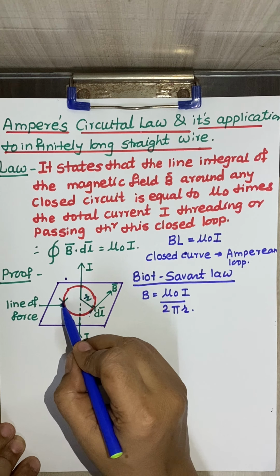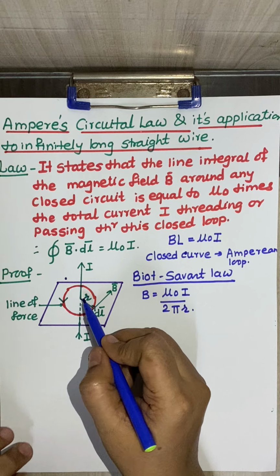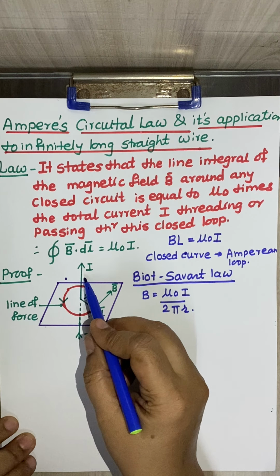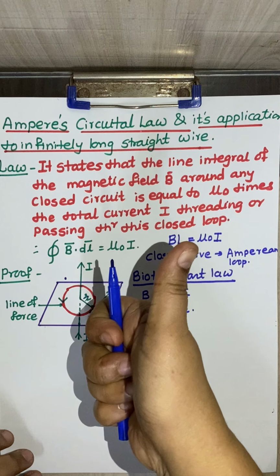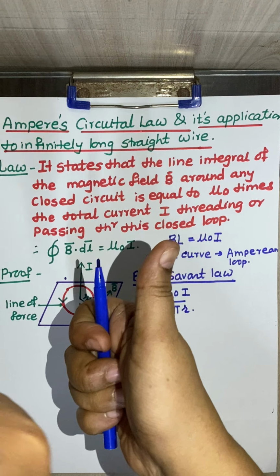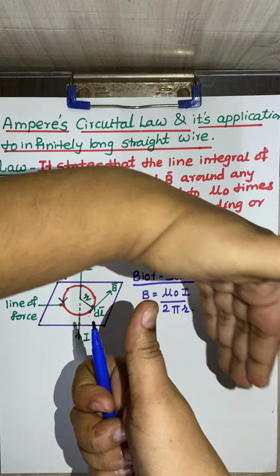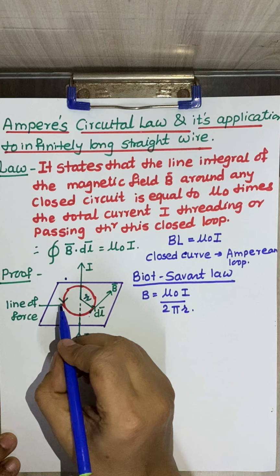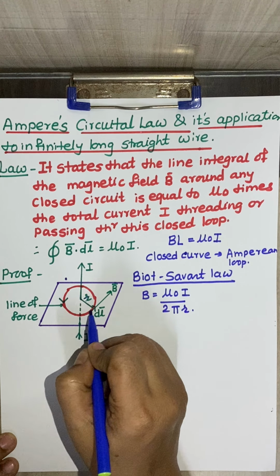And how is the direction determined? Again we apply the right hand thumb rule for a straight conductor carrying current. If the current flows in this direction, the direction of the magnetic field will be in this manner, anti-clockwise. So the lines of force are considered to be anti-clockwise.